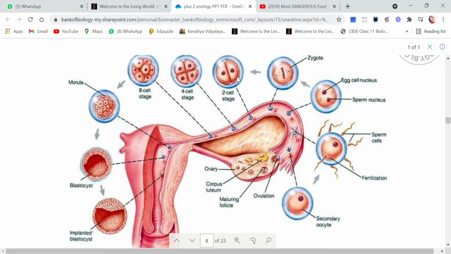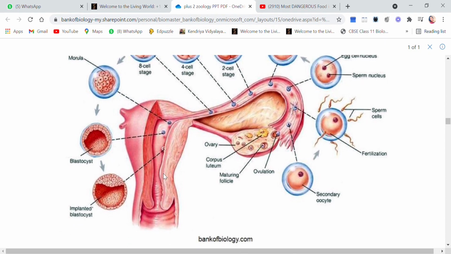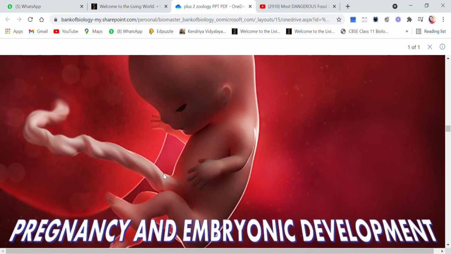So from 1 cell to 2 cell, from 2 to 4, from 4 to 8, and now it has tried to come down into the uterus, and while doing so, this is known as morula. The 8 to 16 cell stage is called morula, and now the morula has divided or differentiated itself into a blastocyst, you see, and now this blastocyst has been implanted into the endometrium lining of the uterus. So this is about implantation and fertilization.